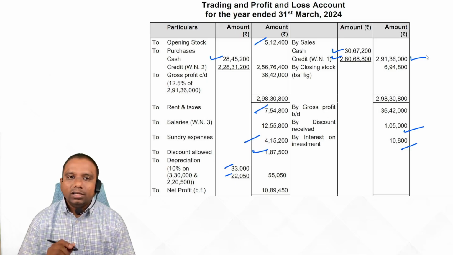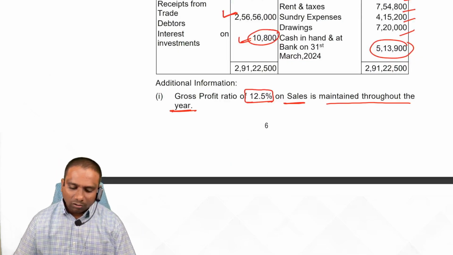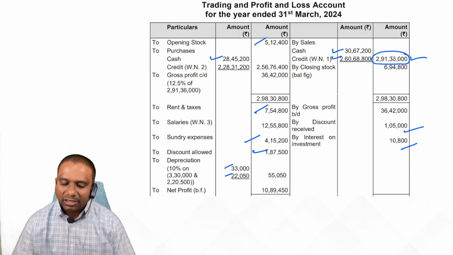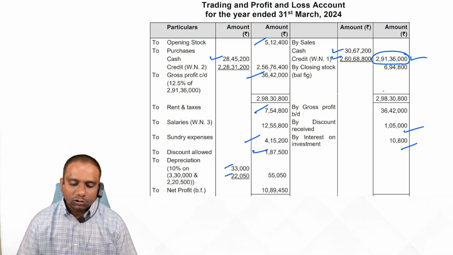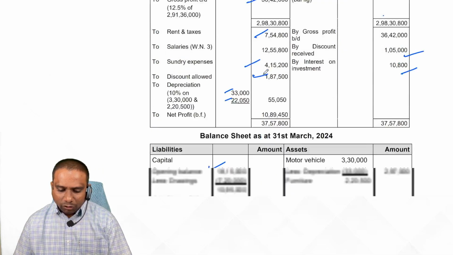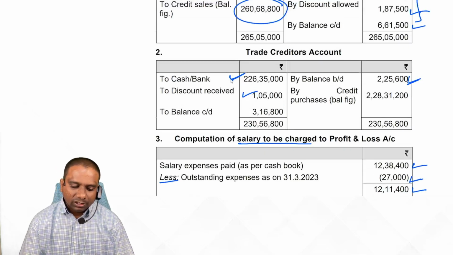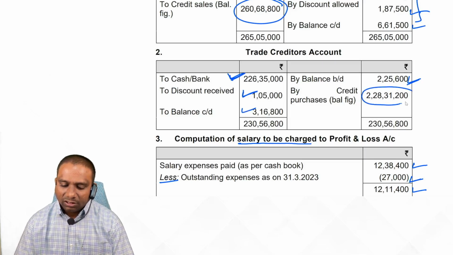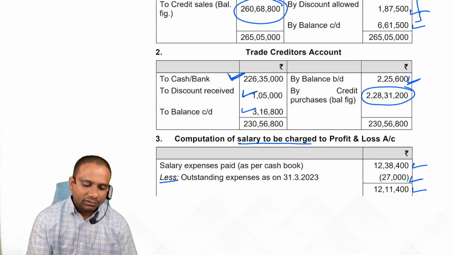Closing stock we have to calculate. They said 12.5% is the gross profit on sales. So here sales are 2 crore 91 lakh 36,000. On that you calculate 12.5% and you get gross profit. And observe the trade creditors account: credit side opening balance, debit side cash paid, discount received, closing balance. The difference is nothing but purchases. Observe carefully.